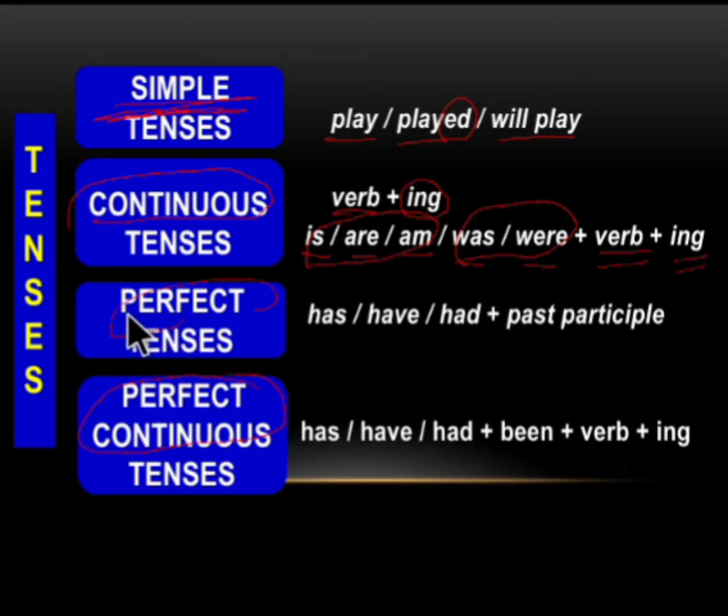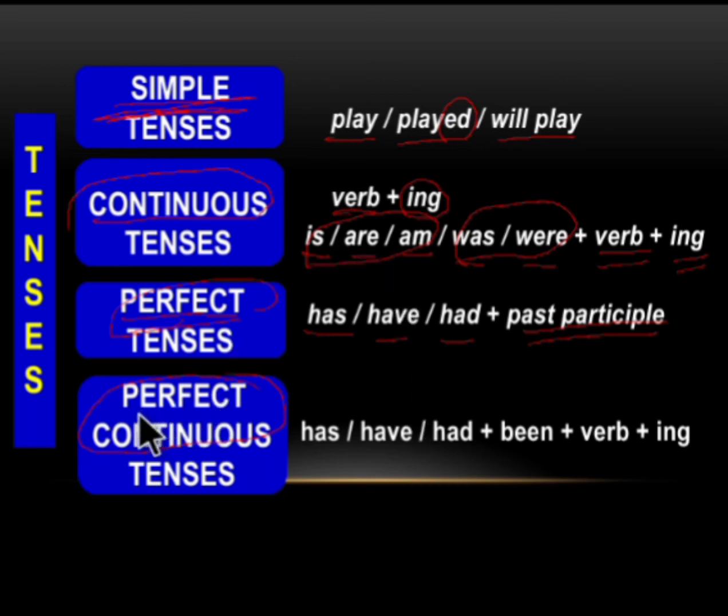The next one is the perfect tense. Perfect tense states that an action has started and has completed perfectly. The words that denote perfect tenses are has, have, had. And along with that, we use the past participle of the main verb. Whatever the verb is, we use the past participle of that verb. So this has, have and had denotes the perfect tense.